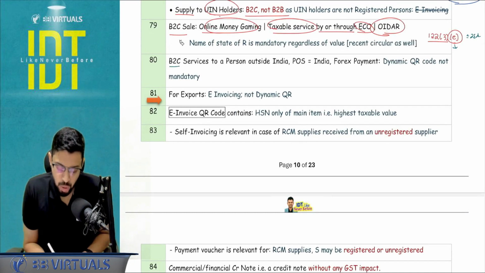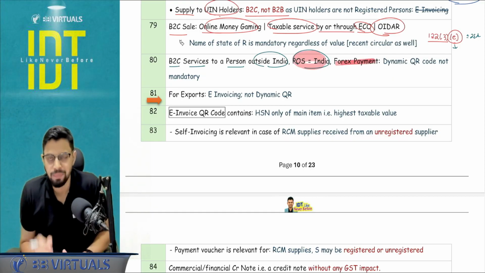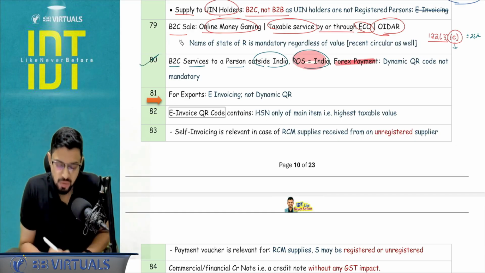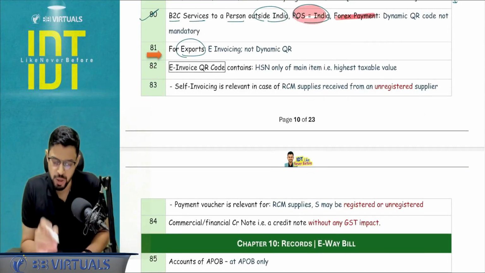If I'm making a B2C service to a person outside India where the place of supply is falling in India, and it is a forex payment which is happening, in that case dynamic QR code is not required, it is not mandatory. I will be completely compliant even if I do not give the dynamic QR code. This comes from the analysis of the dynamic QR code points. Just a point to be noted: for export you require invoicing, not dynamic QR code.